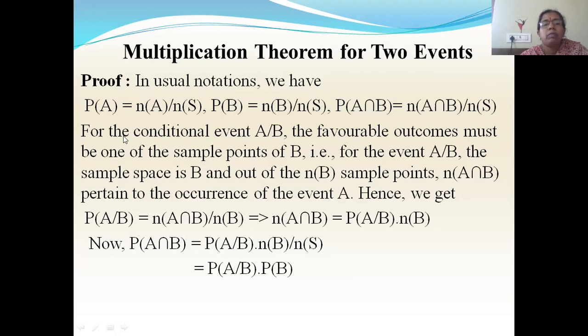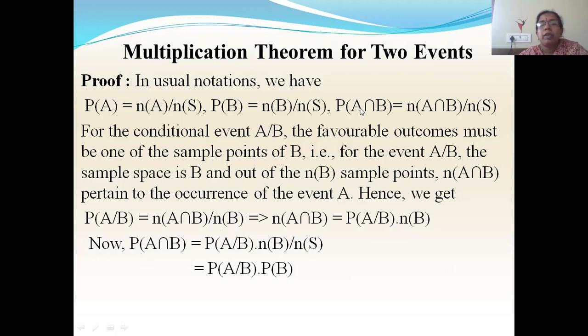Now for the conditional probability, for the conditional event A by B, the favorable outcomes must be one of the sample points of B, because this has already occurred. That is, for the event A by B, the sample space will be B. So out of the N of B sample points, N of A intersection B pertains to the occurrence of the event A. So here P of A by B, we can write it as N of A intersection B by N of B. So from this, by simplification, N of A intersection B will be P of A by B into N of B.